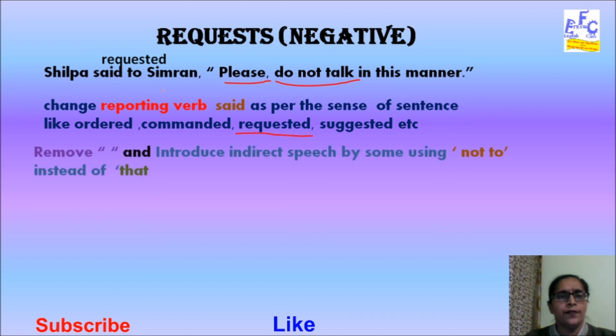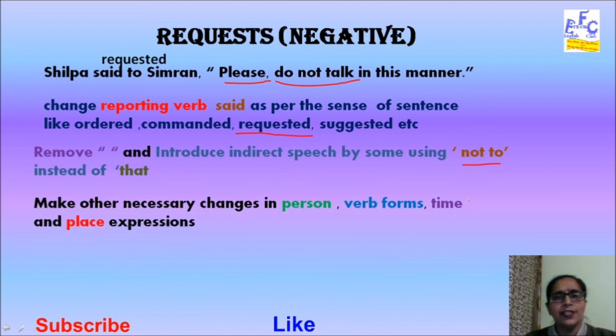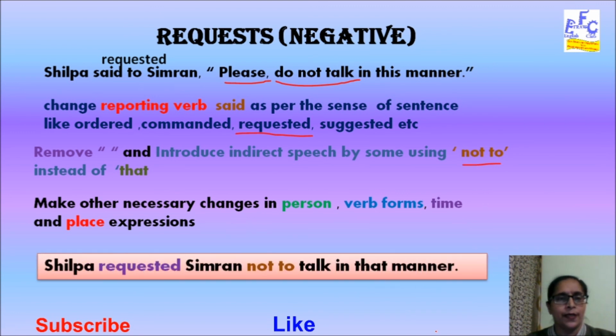Further, we will be removing the inverted commas and using not to instead of that. Other changes of time, place expressions and person will be taken into consideration. So, let us see what the indirect speech of the given sentence is. Shilpa said to Simran, please do not talk in this manner, will be converted into indirect speech: Shilpa requested Simran not to talk in that manner.